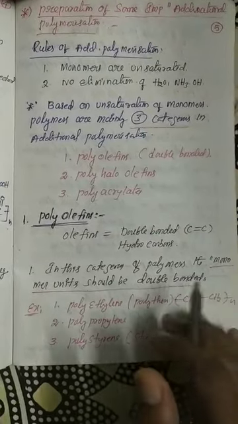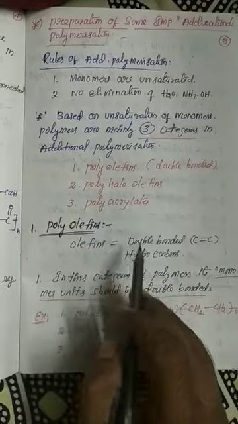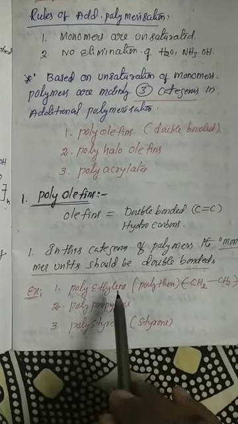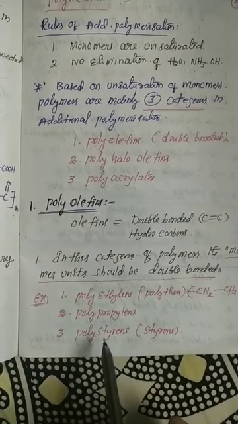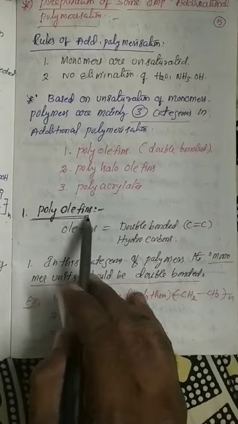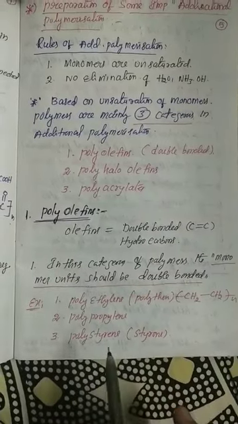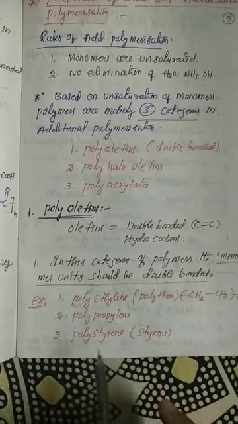So don't get confused. From polyolefin, I already said olefin means double bonded. Here also ethylene, CH2=CH2, and propylene also has a double bond. Styrene also has a double bond. So here from the polyolefins, at CBSE level, 3 examples are there: polyethylene, polypropylene and polystyrene.